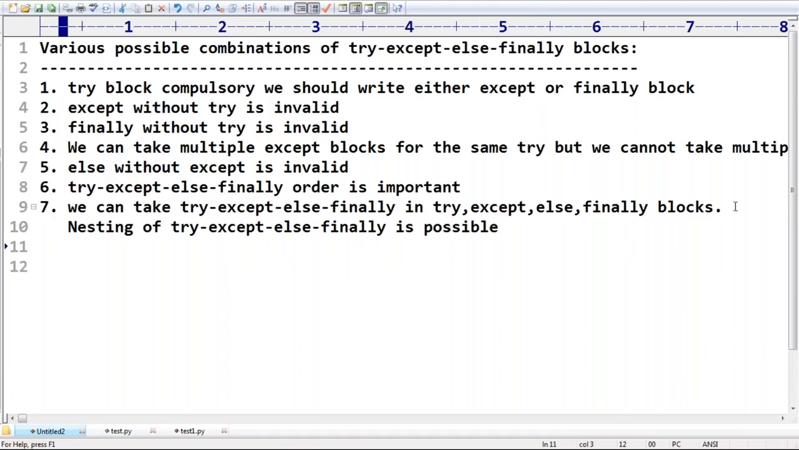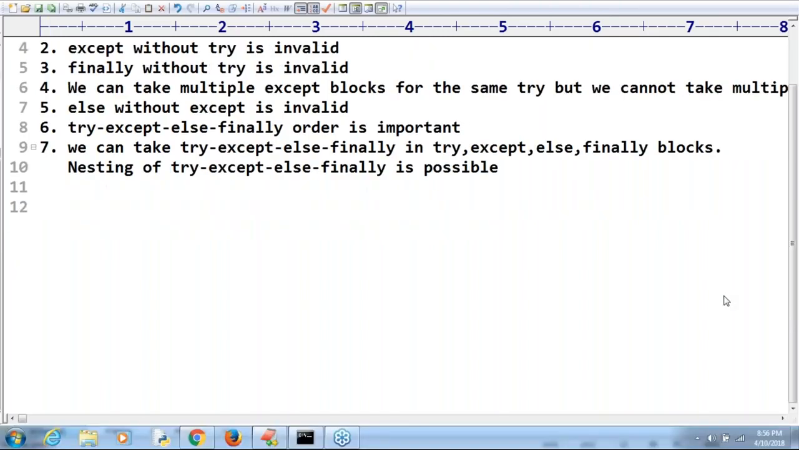These are the various combinations of try, except, finally blocks. Most of your doubts got clarified by default. Still, if any combination is there in your mind and you feel it is valid or invalid, please let me know so that I can explain. All possible combinations are covered. In which order do we have to take them? Is order important or not? Try, finally, except: is it valid or invalid?